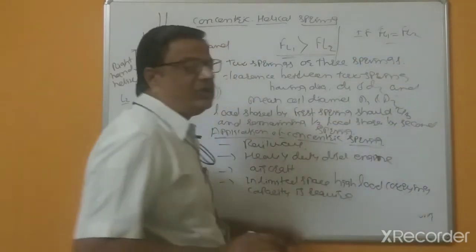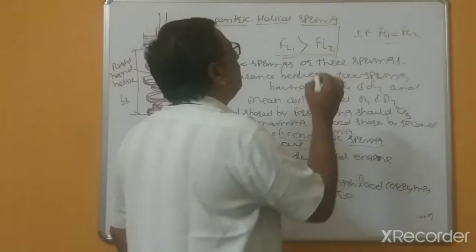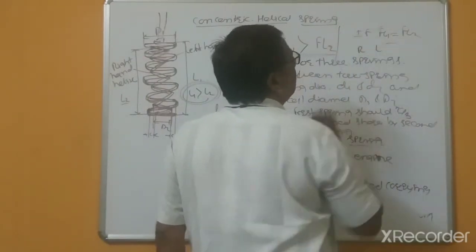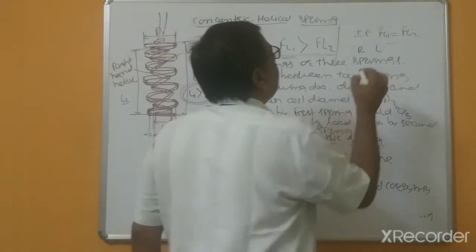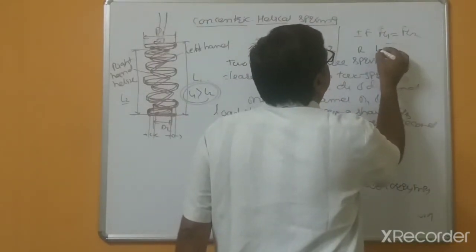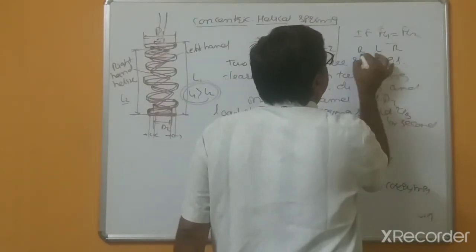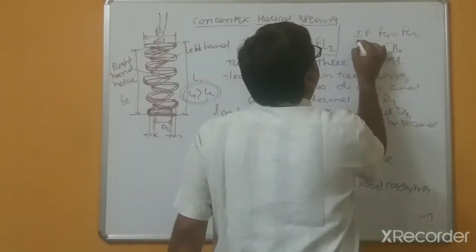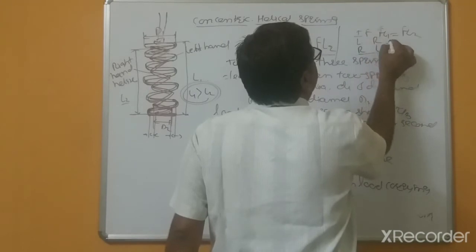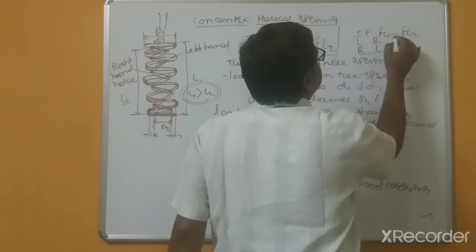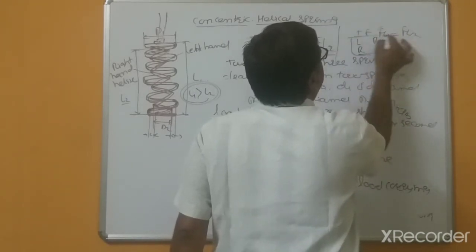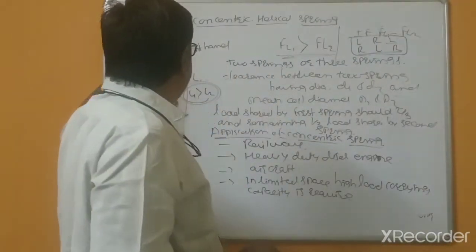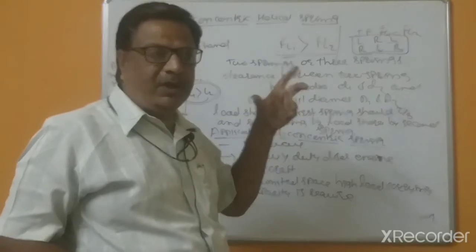Generally, with three springs, the outer ones are right hand, the middle is left hand, and at the centers it is against right hand combinations. Otherwise, if this is left hand, this is right hand, and this is against, then left hand combinations are required. But the load shared by the first springs should be greatest.